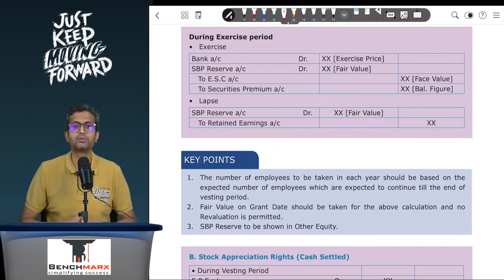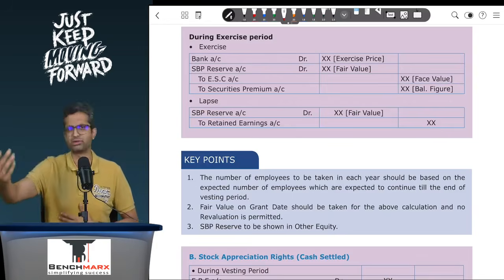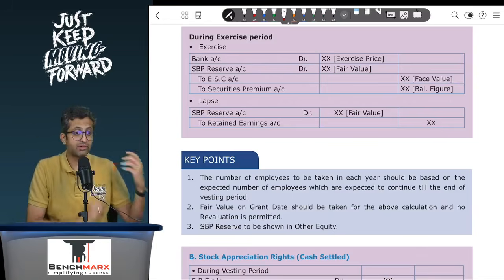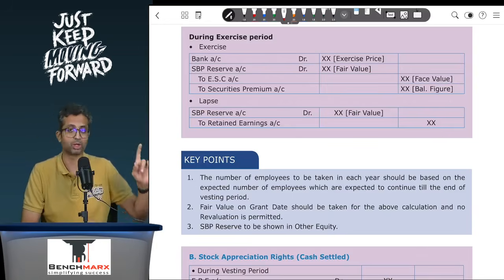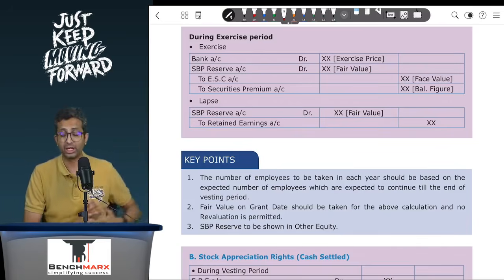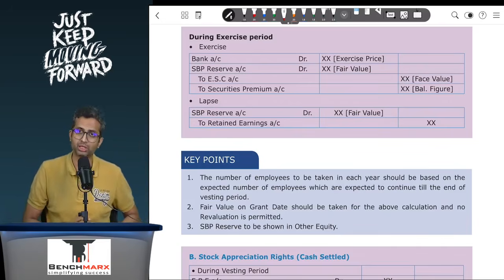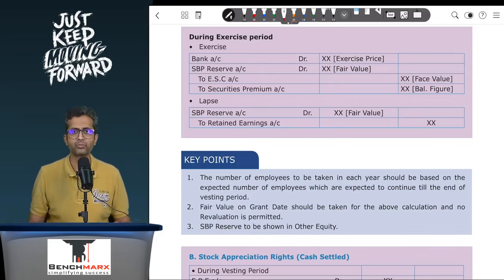For example, if the fair value comes to, let us say 90, it can be 75 as well, let us say 90, in which case I will say in my ledger the SBP liability was at 60 per option. Now that SBP liability has gone up to 90 and hence SBP liability needs to be credited by 30. If SBP liability is credited, what is debited? Well, EB, employee benefit expense, will be debited, let us say, to the profit and loss account, and hence EB would be debited, it goes to the P&L of 30 rupees. Okay, so EB account debit, let us say, to SBP liability, let us say 30 rupees.